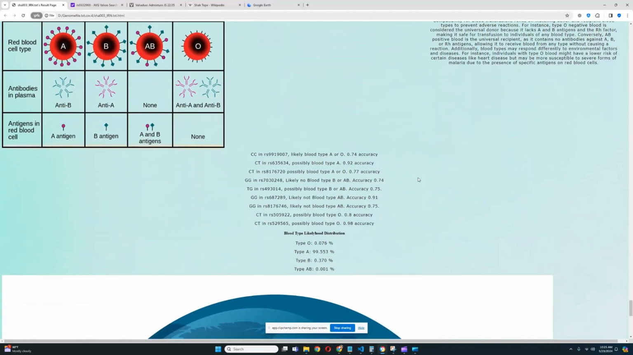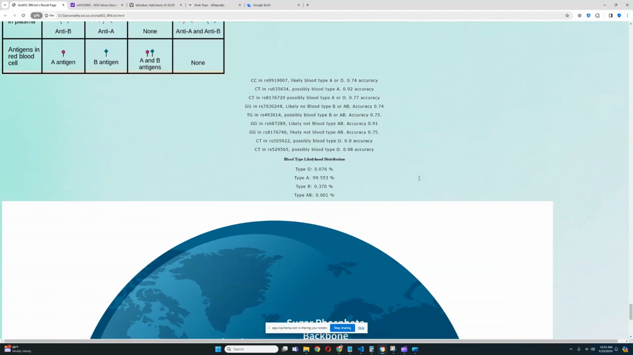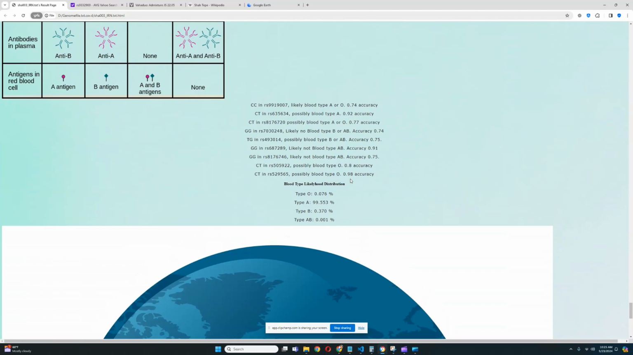For blood group panel, this is the last thing we're going to look at. So for blood group, she's actually got blood type A. This is very decisive, very definite prediction. And there's a lot of SNPs that went into this prediction. You can tell by the quality of the prediction. It's 99.5%. It's very high quality prediction.